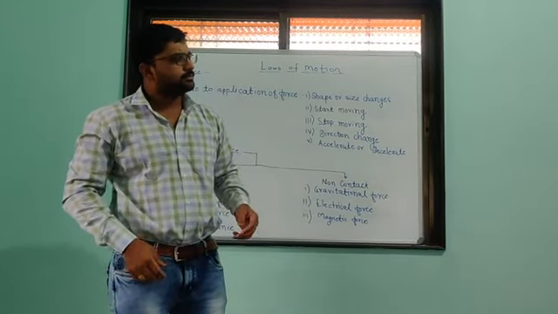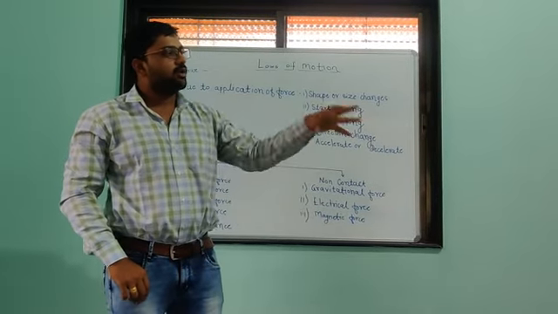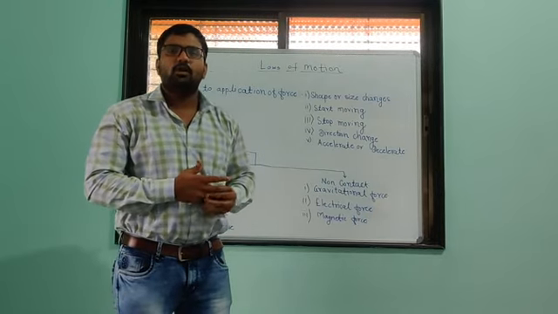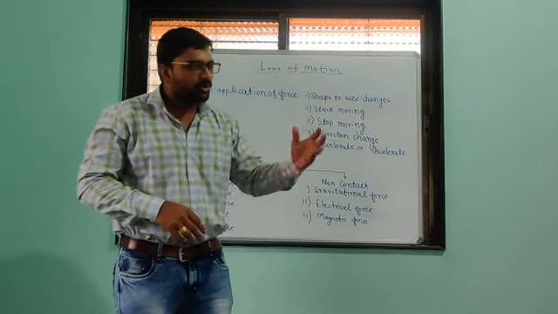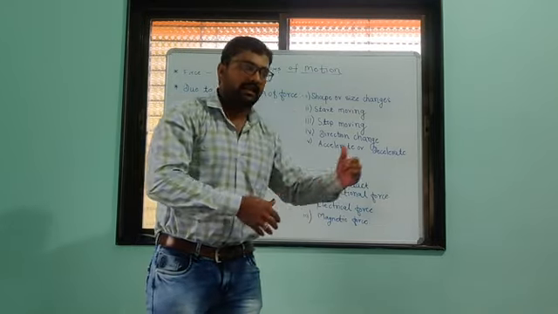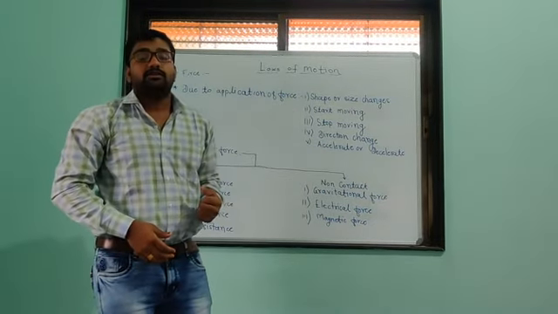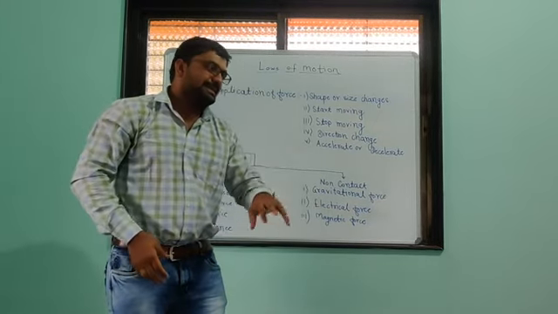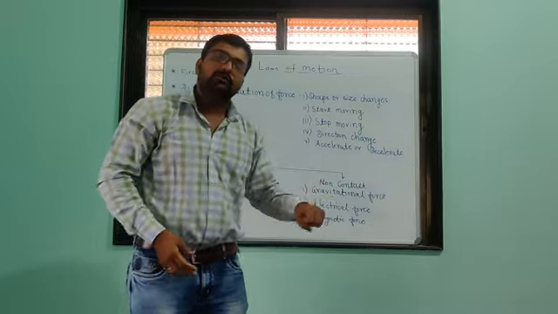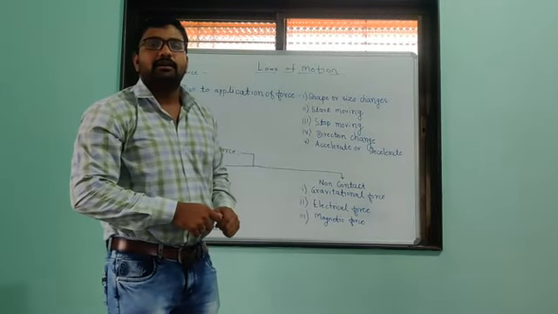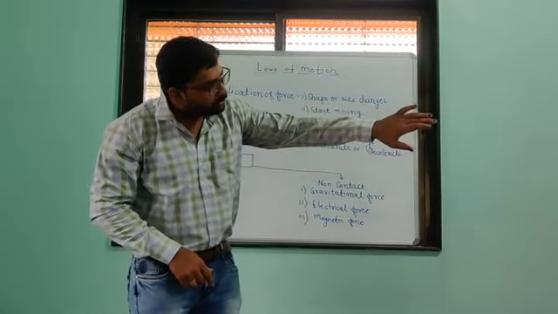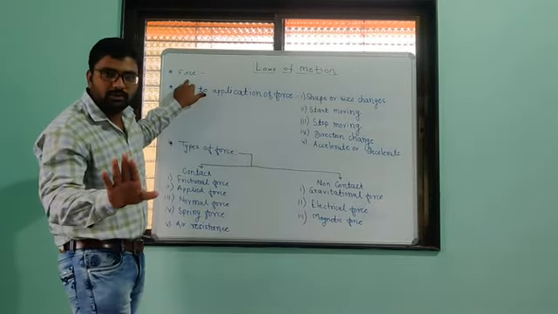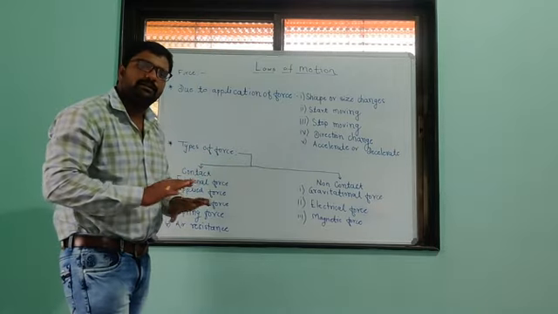Suppose we are standing here and I just order the door to open. Will it open? No, it is not a miracle. So I have to go there and do something. I have to pull the door, then it will open. It means we have to do some external thing there. That external thing which is responsible for the motion of the door is called a force. Force is simply pull or push. That's right, no doubt about that.